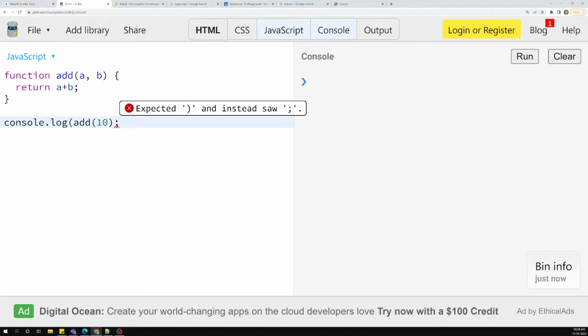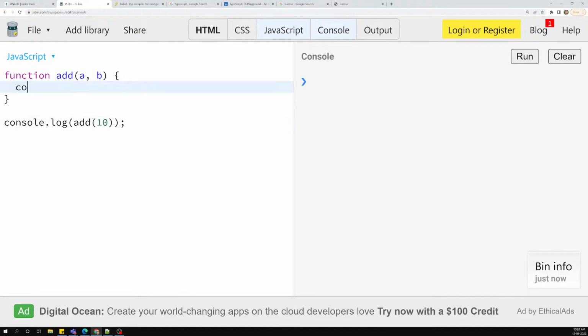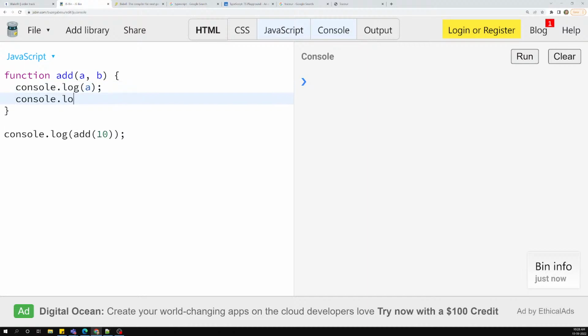Okay, or otherwise instead of doing this one, we'll try console.log of a and console.log of b. We want to check these things. So what are the a values and the b values? No addition or anything. Now I am passing only one value. Sorry, only one value. That means the a value is only 10.